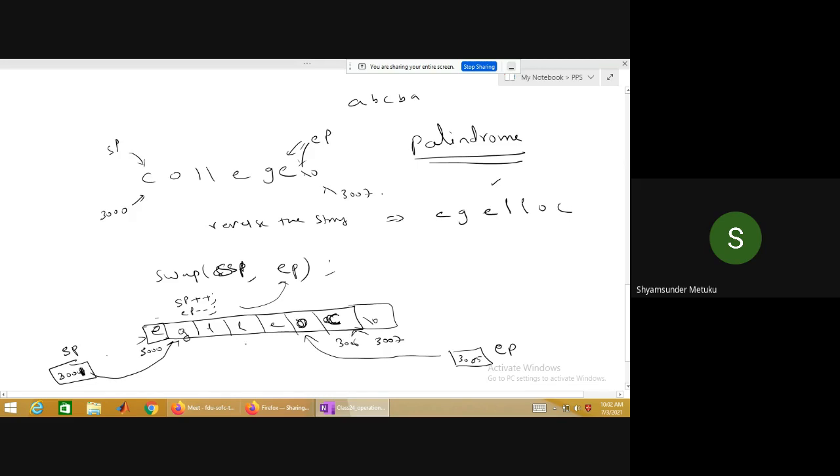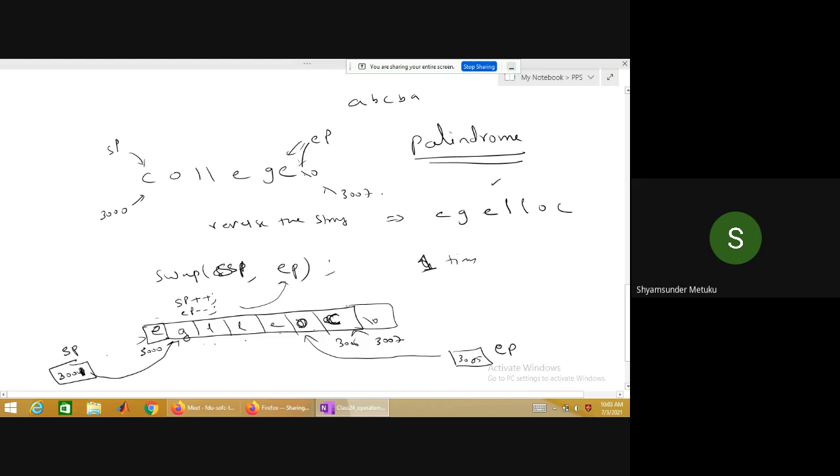I have explained 2 times like that. How many more times are needed? Four, sir. 4 times? See, 1, 2, 3, 4. O is also getting replaced. O will come here, G will come here, which is going to be wrong. Which is not the reverse of the word. Only one time.